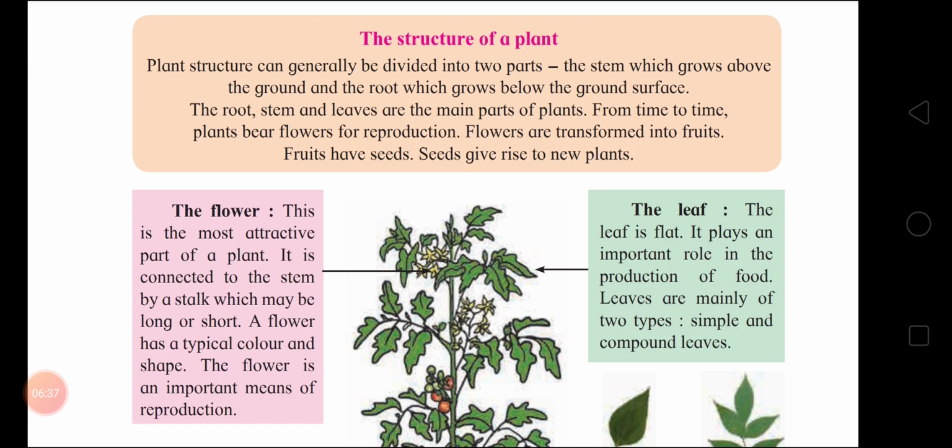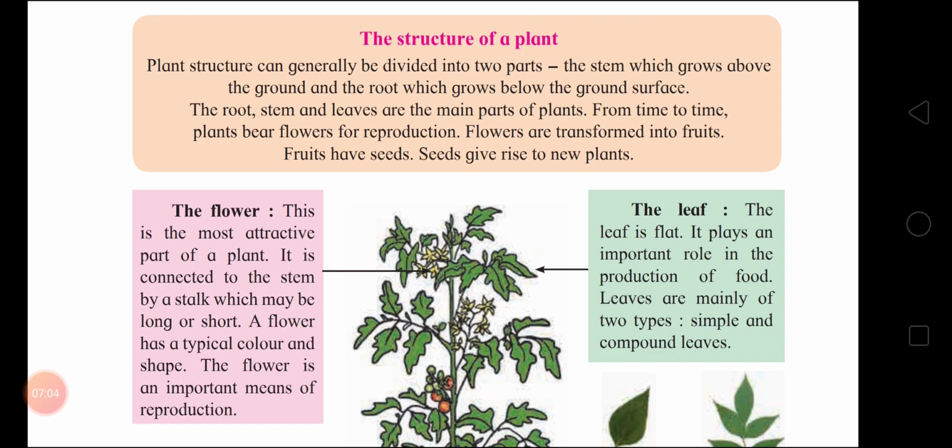Okay, children. The roots, stem, and leaves are the main parts of plants. From time to time, plants bear flowers for reproduction. Flowers are transformed into fruits. Fruits have seeds, and seeds give rise to new plants. Okay, this is the way plants grow.